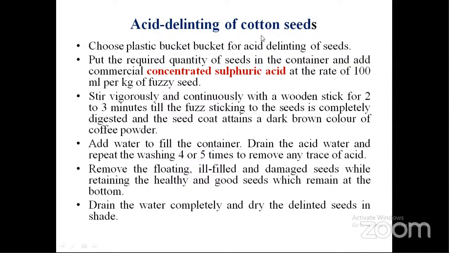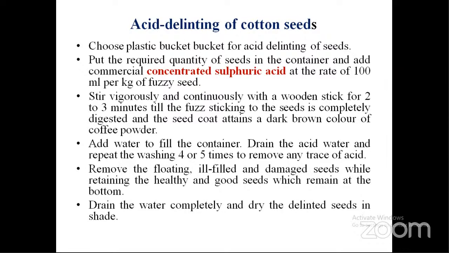Here we can see acid delinting of seeds. It is one of the important operations in the cotton crop. For acid delinting, concentrated sulfuric acid is used. Delinting means that on the cotton seed, some fuzz will be present. If it is present, it will interfere in the sowing operation or germination, and it may act as a host for many pathogens and cause disease. So we should remove that fuzz. For that, we can use delinting.